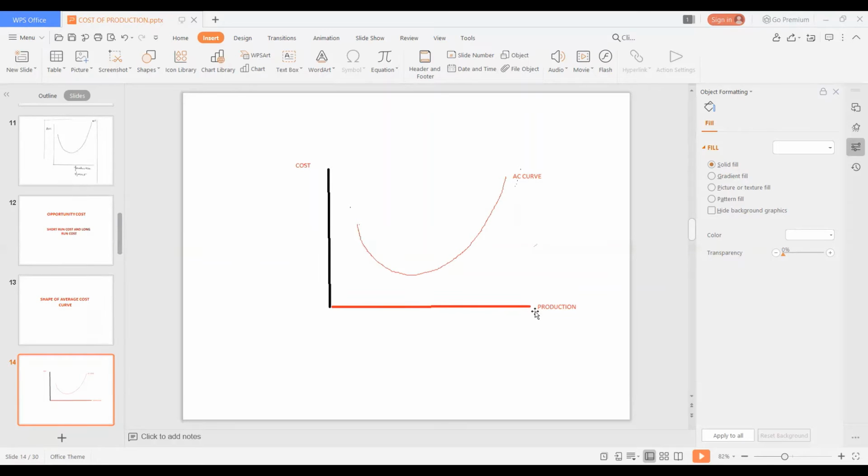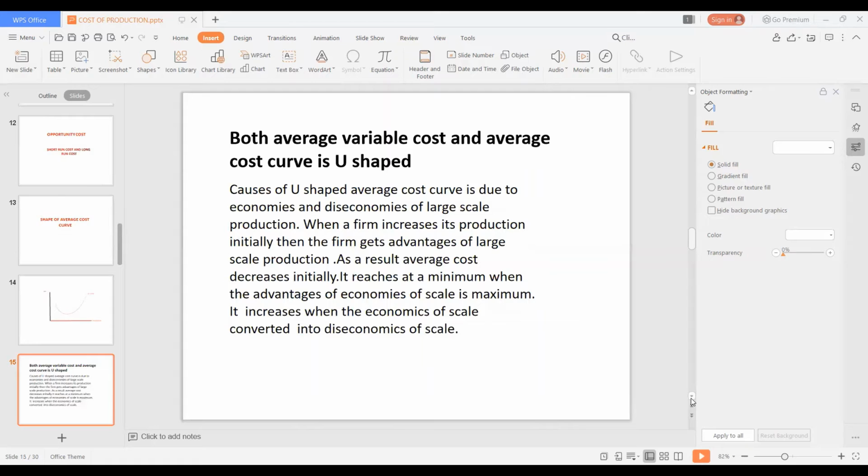We have measured production on the horizontal axis and cost or average cost on the vertical axis. Here the AC curve is U-shaped. But what is the reason behind the U shape of the AC curve? Now I shall explain the reason behind the U shape of the AC curve.